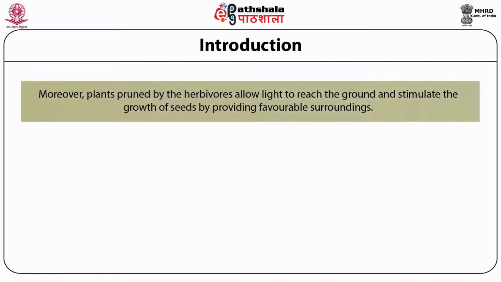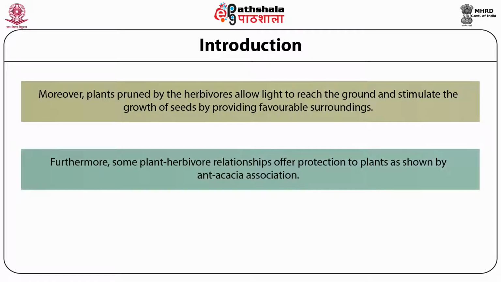Moreover, plants pruned by the herbivores allow light to reach the ground and stimulate the growth of seeds by providing favorable surroundings. Furthermore, some plant-herbivore relationships offer protection to plants, as shown by the ant-acacia association.